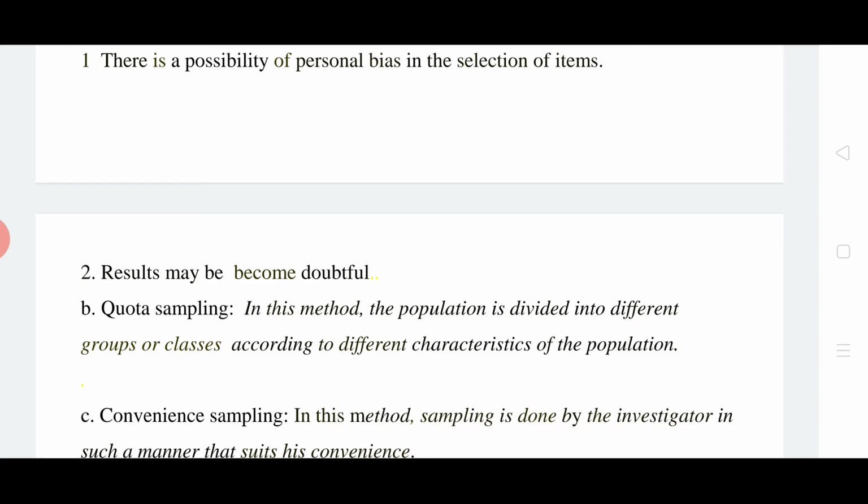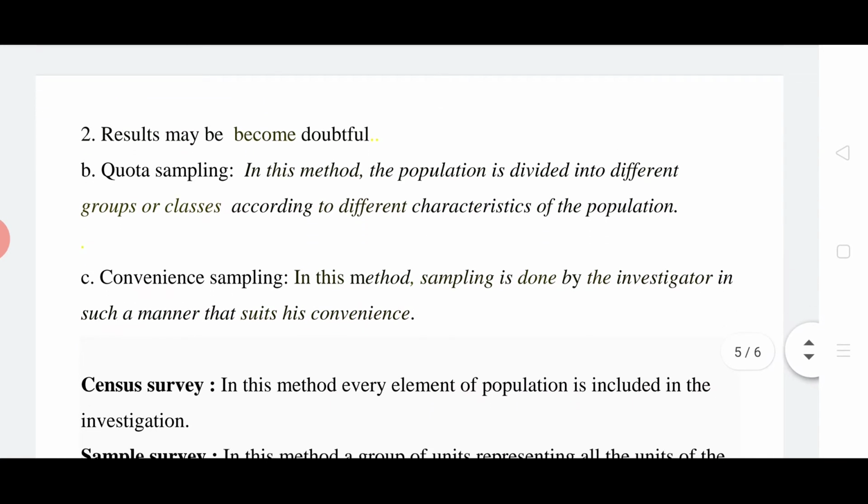Then quota sampling. In this method the population is divided into different groups or classes. We fix a quota for every representing class according to different characteristics of the population. Here we take a particular quota for every representing class, and on the basis of that we select the sample. Convenience sampling.